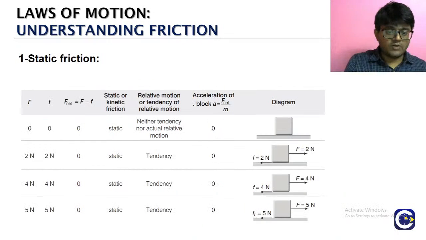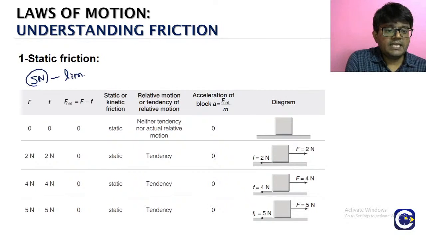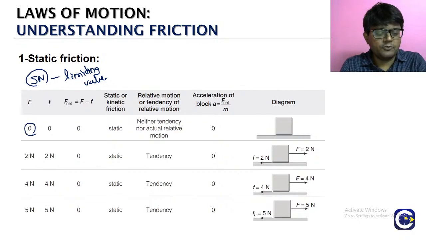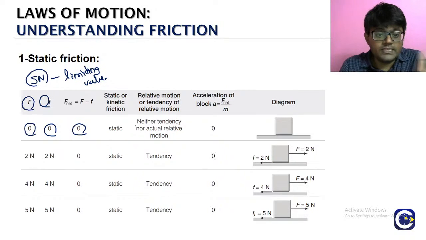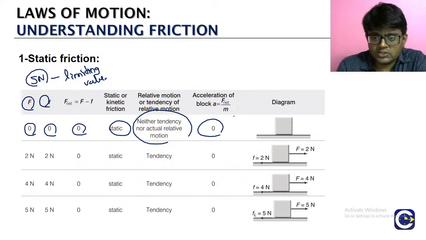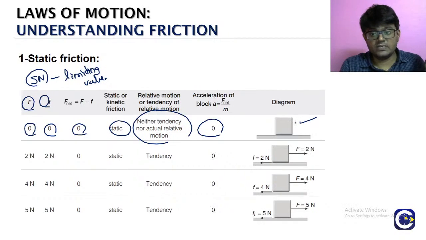இது எப்படி தெரியுமா? இந்த ஒரு tabular formula நம்ம பார்க்கலாம். இப்போ பாருங்க நான் டிஸ்கஸ் பண்ண மாதிரி let us take the limiting value of the static friction. ஒரு 5 newtons ன்னு எடுத்துக்கோங்க. இங்க பாருங்க initially நம்ம அப்ளை பண்ண ஃபோர்ஸ் என்ன? 0. capital F applied force, small f friction. ஓகேவா? so friction force என்ன? 0. அதுல இருந்து வர net force will be 0. so இங்க என்ன இருக்கும்? static friction ஆ kinetic friction ஆ? static. applied force 0. அதனால அங்க ஒரு tendency of motion கிடையாது, relative motion கிடையாது. net force 0. அதனால acceleration also will be 0. so இப்படி ஒரு diagram நமக்கு representation வரும்.